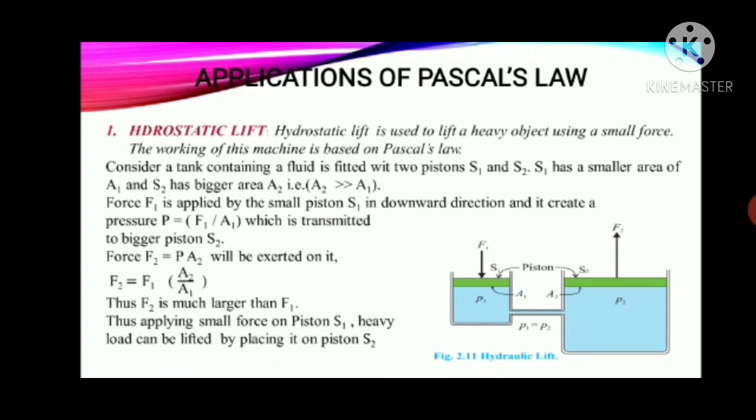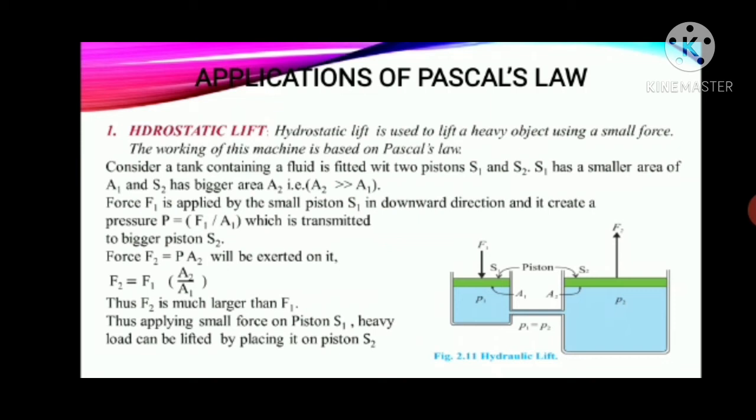So consider a tank containing fluid and it is fitted with two pistons, okay? The first one is S1 and the second one is S2. The green colored part is called what? Piston. So S1 has a smaller area and S2 has a bigger area, okay? So from this we can say that the area A2 is much greater than area A1. On this bigger area we are going to put the object which we have to lift.